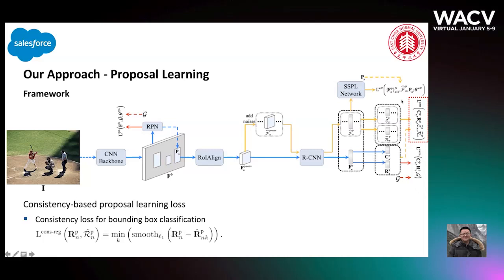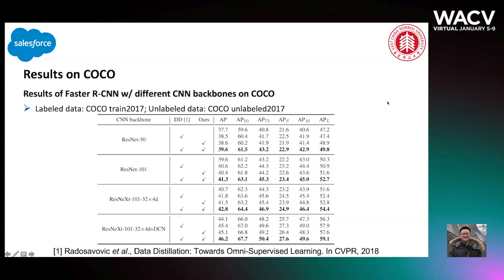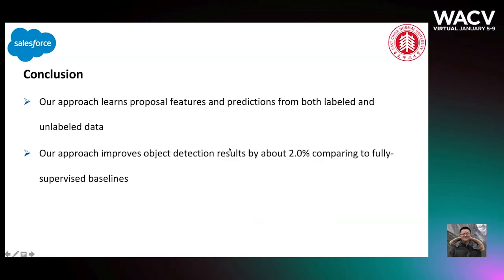Using all these components, we could learn proposal features and predictions from both labeled and unlabeled data. Here are numbers to show that when comparing with the previous semi-supervised object detection method, data distillation or DD, our method improves different fully supervised object detection baselines by about 2%. In summary, our approach learns proposal features and predictions from both labeled and unlabeled data, and our approach improves object detection results by about 2% compared to fully supervised baselines.